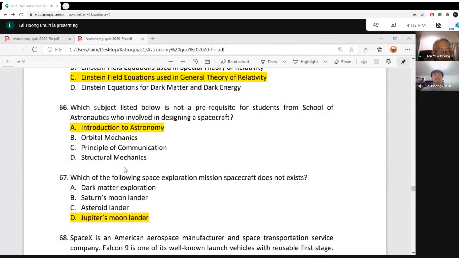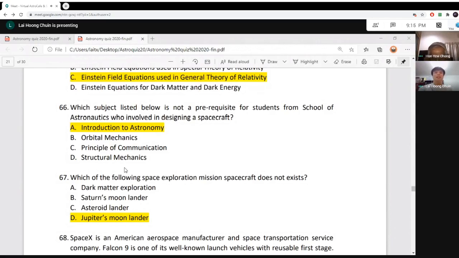And structure mechanics is also a must for designing a spacecraft. We don't want our spacecraft we launch to work halfway and dismantle in space, or break, or something happen on the structure side. So structure mechanics is important. We need to calculate the structure to make sure that it can survive all the loads.